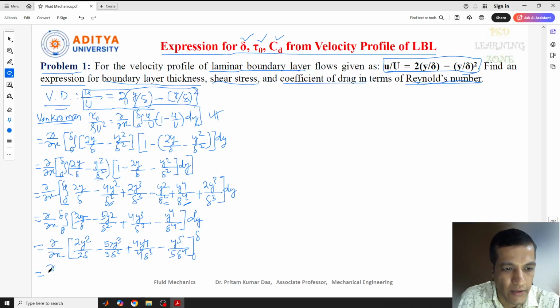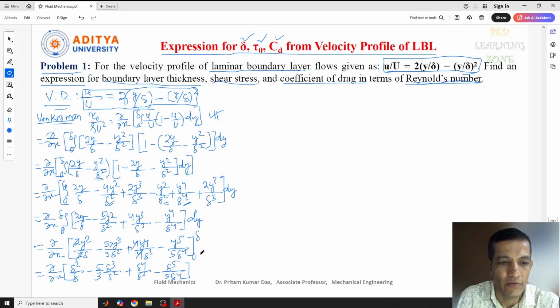Then what we'll get here, del by del x. This one you can see will be cancelled, and here also it is cancelled. So put the value delta here. Delta in place of y square, that means delta square by delta, the 2 cancels. Similarly, minus 5 by 3, and this is delta cube by delta square. Now this is plus delta to the power 4 by delta to the power 3, and minus delta to the power 5 by 5 into delta to the power 4. The upper limit, lower limit we have done. Lower limit is 0, so no need to use this one.